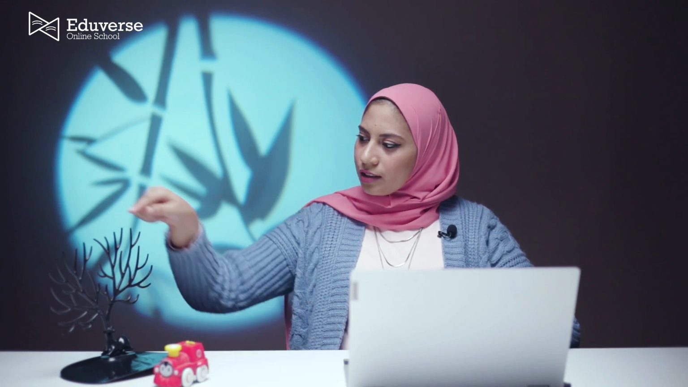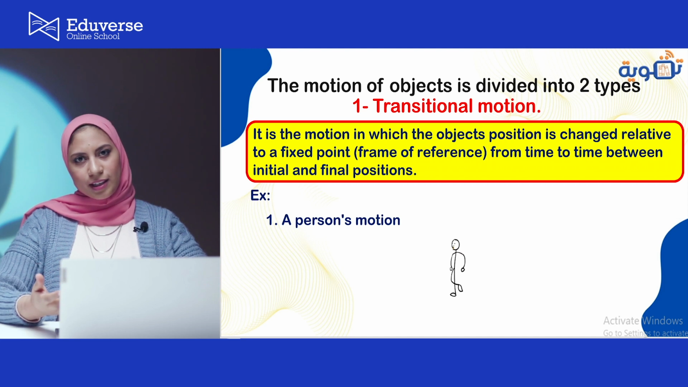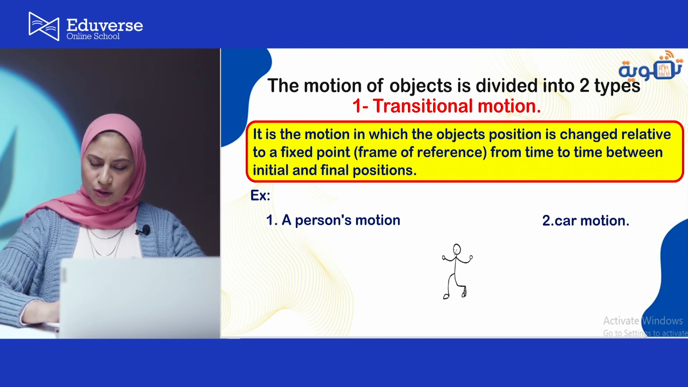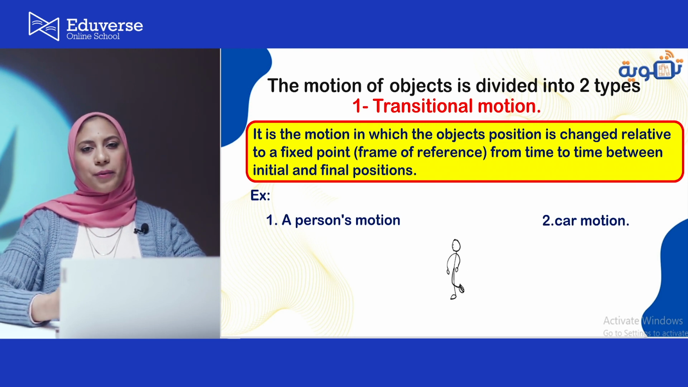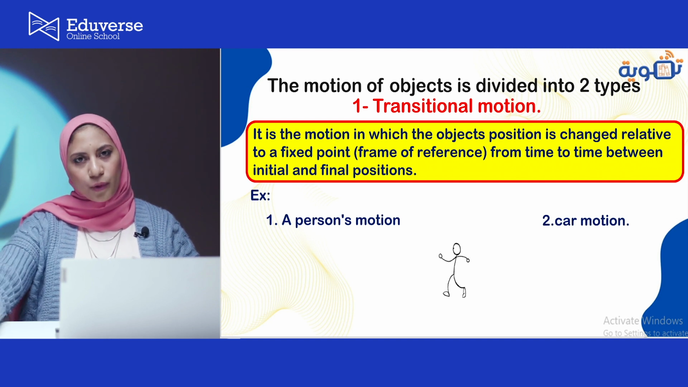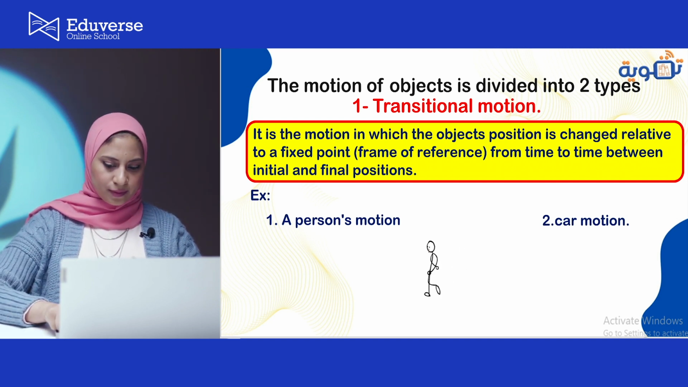Again, it is the motion of the object relative to the fixed point, starting from the initial point and ending with the end point. The examples here may be the car motion, the train motion, or even the person motion. It is just transferring from point A to point B.